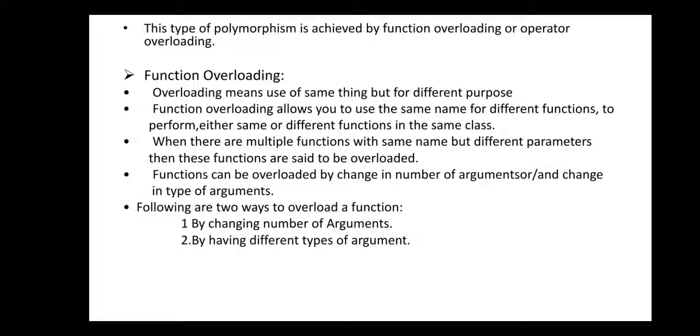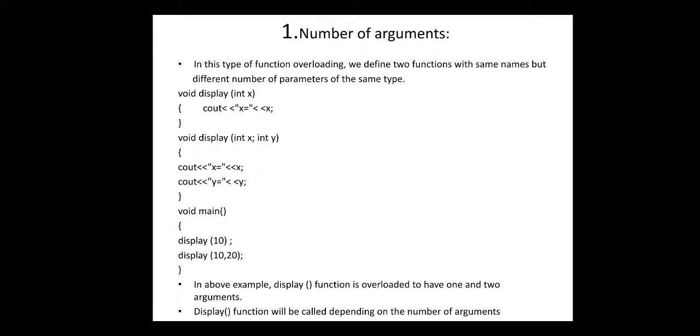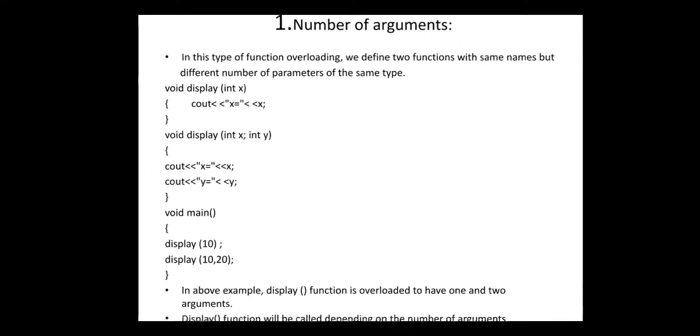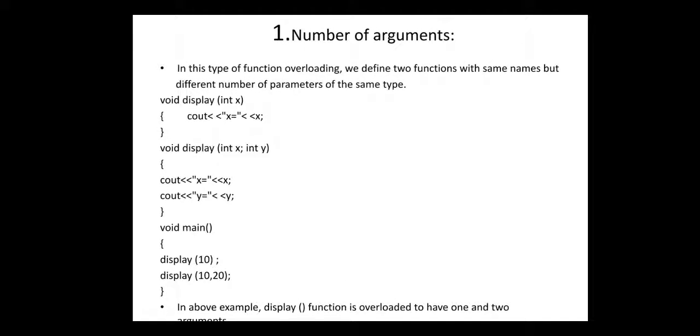With the help of these two ways we perform function overloading: first by changing the number of arguments, and second by changing the data types of the arguments. So let's check it with one example, the first example of number of arguments.